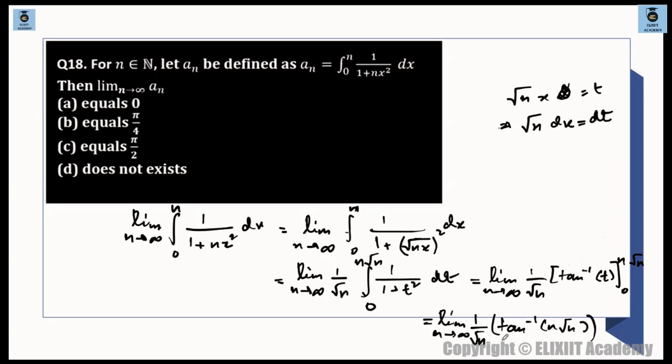So what is this? Limit n tends to infinity, tan inverse n root n divided by root over of n. अब n root n ये तो pi by 2 आएगा, because as n tends to infinity, this will tend to infinity, which is nothing but pi by 2. Technically, you are getting pi by 2 divided by tends to infinity, which is what? Tends to 0 only. Option A is correct.